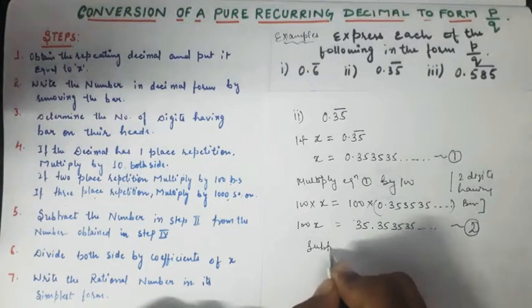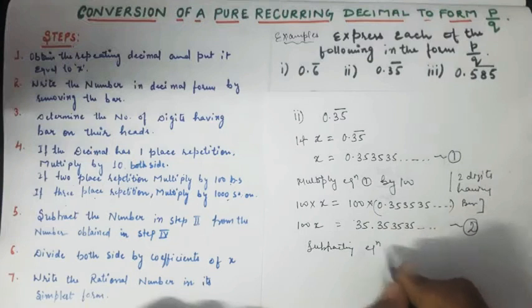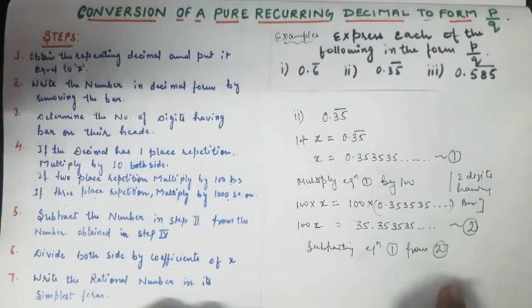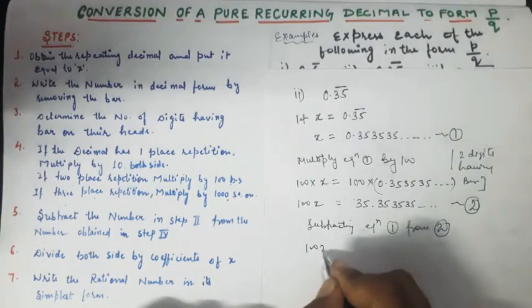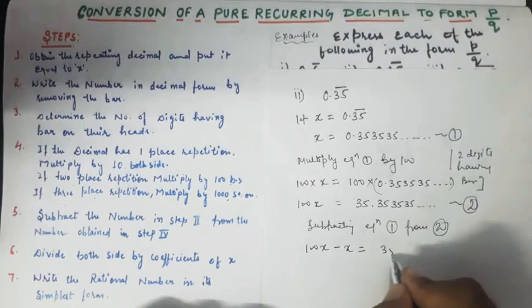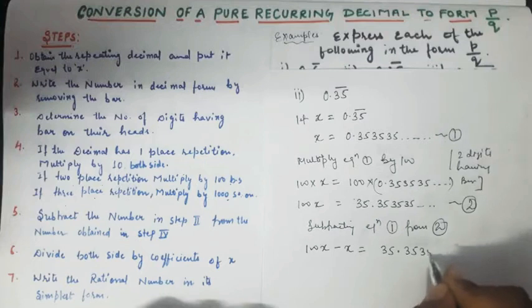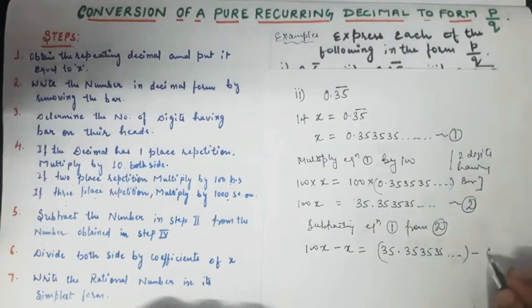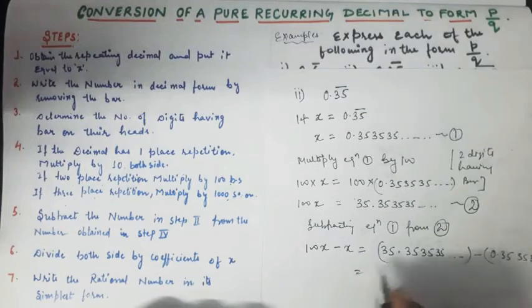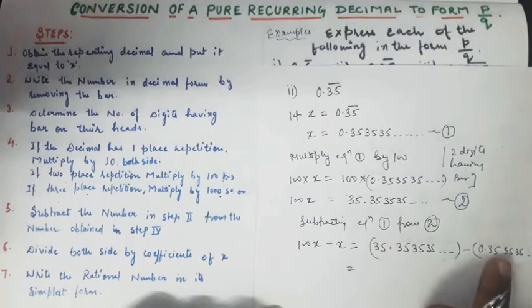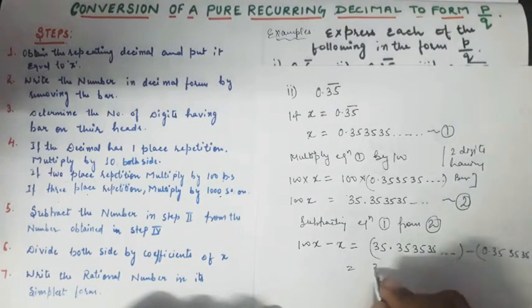So subtracting equation 1 from 2, what can I get? 100x minus x is equal to 35.353535 and so on minus 0.353535 and so on. So I get 35 minus 0, since the decimal part is the same. So 35 minus 0 is 35.